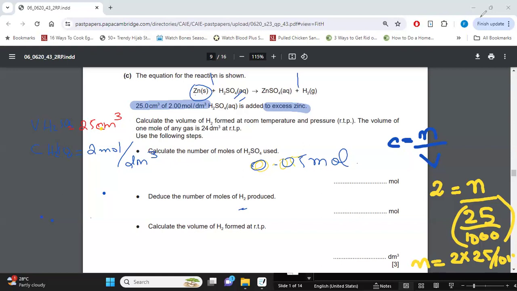1 mole of sulfuric acid is reacting with 1 mole of hydrogen. So the moles of hydrogen are also 0.05. Finally, they're saying now find the volume of hydrogen. What are you guys going to do?